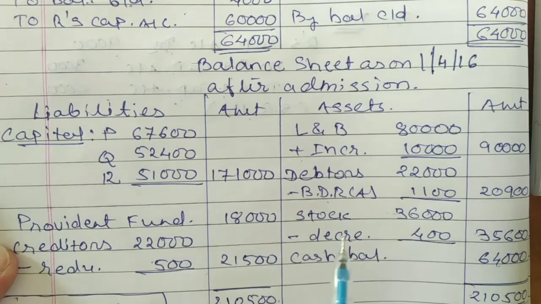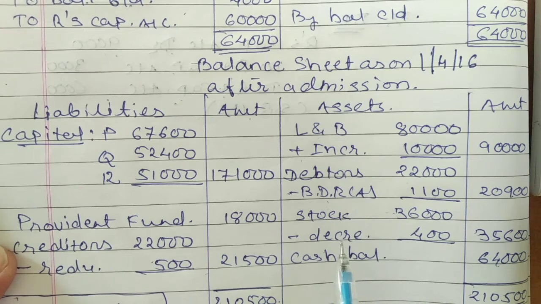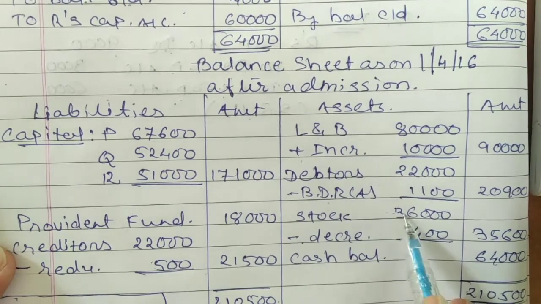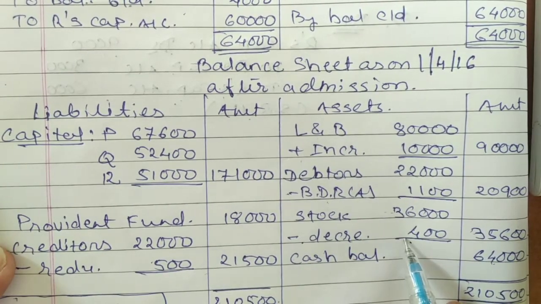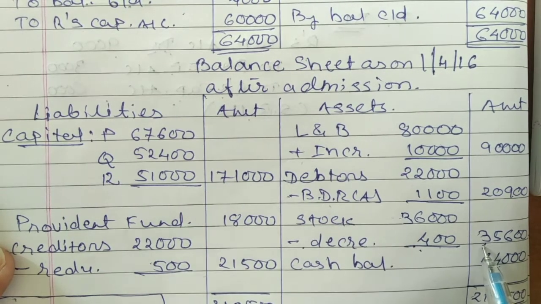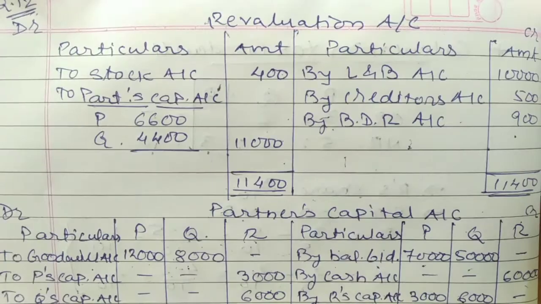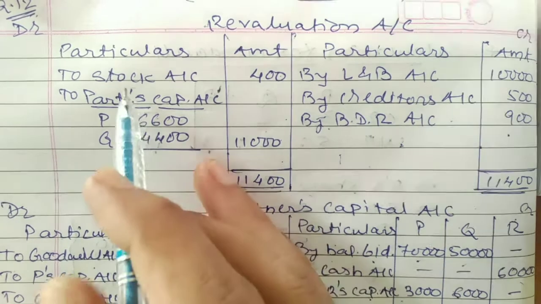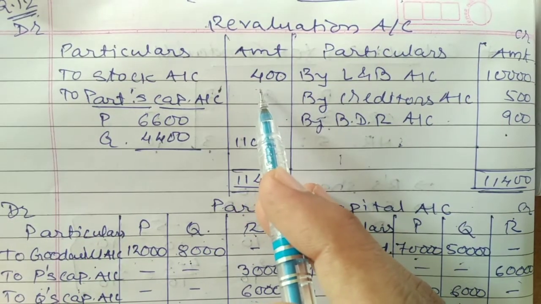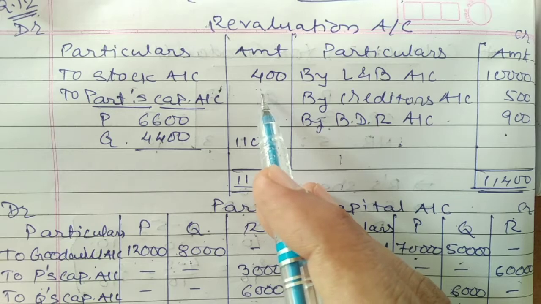Now stock. Fixed adjustment, the value of stock is to be reduced by 400. Just reduce stock by 400. 36,000 minus 400. Stock means the asset reduces. The amount comes to 35,600 in the outer column. The second effect will be given on the debit side of the revaluation account as the asset reduces. So to stock account on the debit side of the revaluation account, the amount comes to 400.